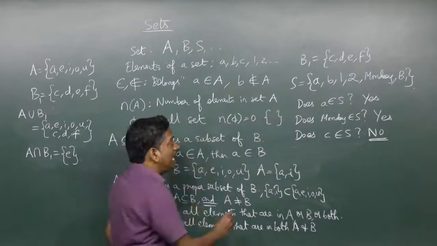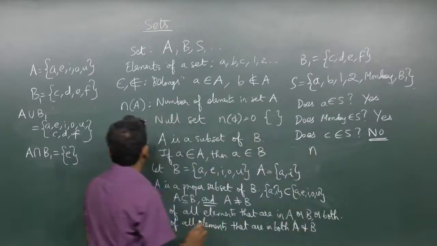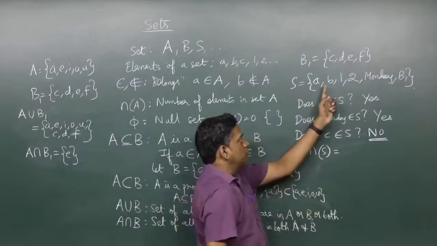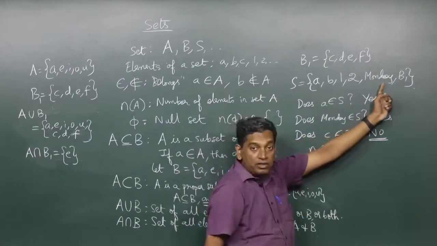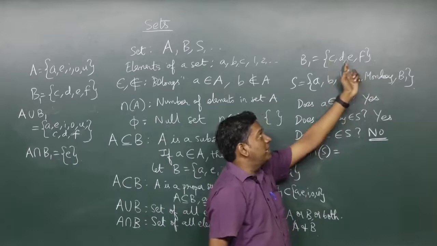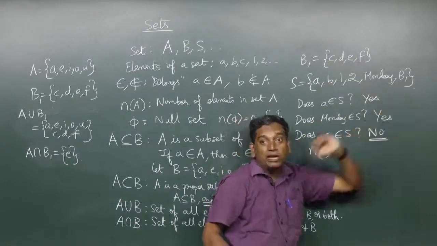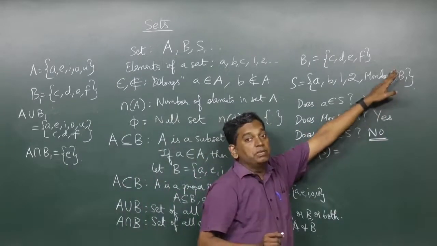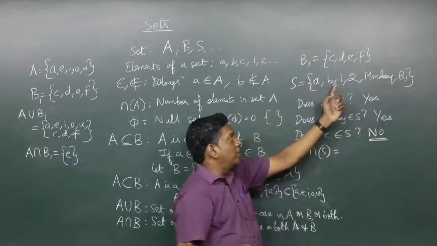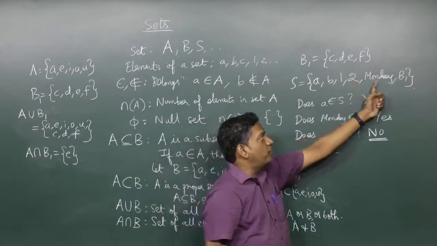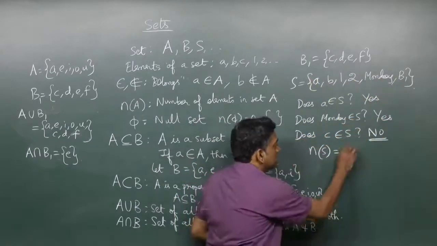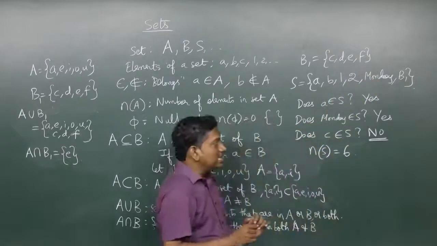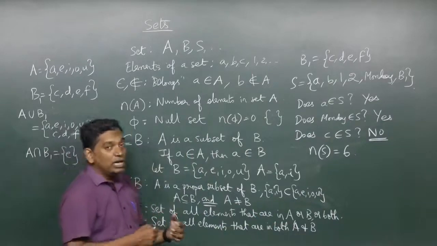And how many elements does this set have? N of S. Well, 1, 2, 3, 4, 5. Should we count this as 6, 7, 8, 9, or should we just add 1? Well, because we have defined this object as simply B1, we should just count it as one object. So 1, 2, 3, 4, 5, 6. Just 6 elements and not 9 elements. So these are some ideas that we need to understand about sets.